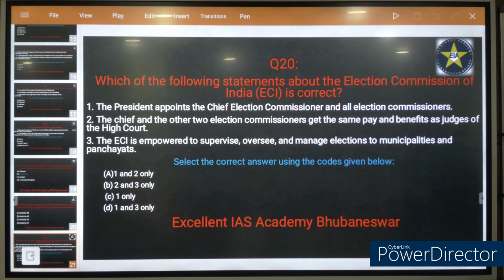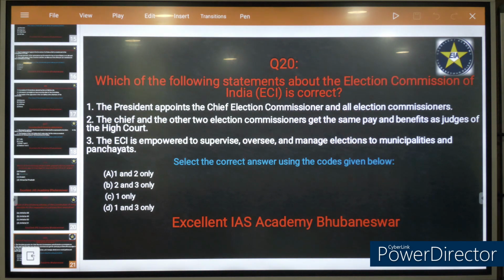Okay. Now statement 3, the Election Commission of India is empowered to supervise, oversee and manage elections to municipalities and panchayats. So first of all, when it comes to municipalities and panchayats, there is a separate election commission, that is State Election Commission, not Election Commission of India.